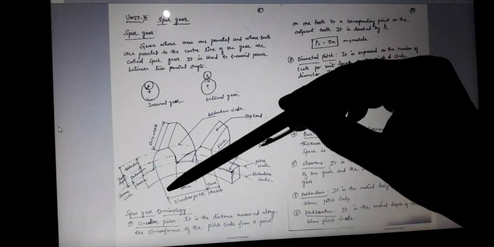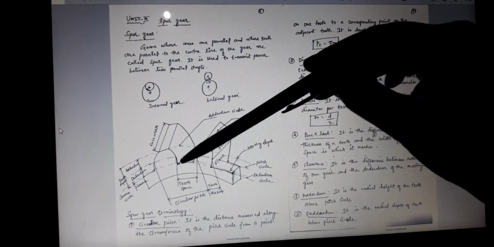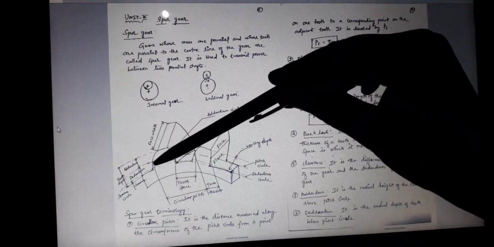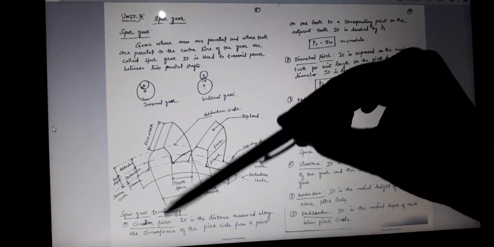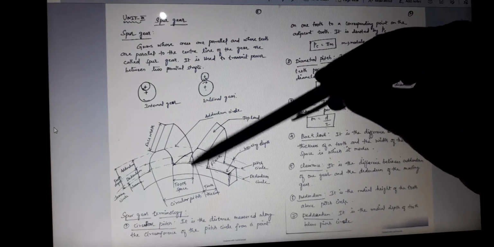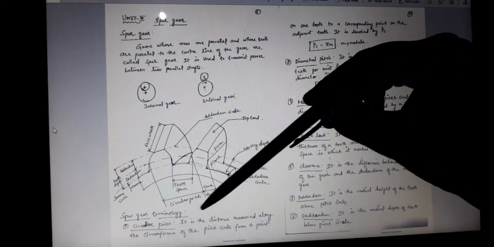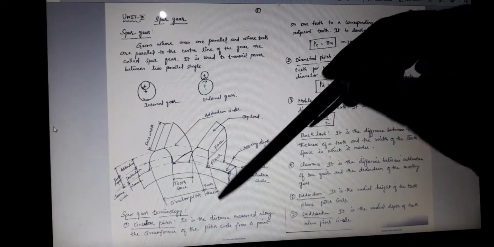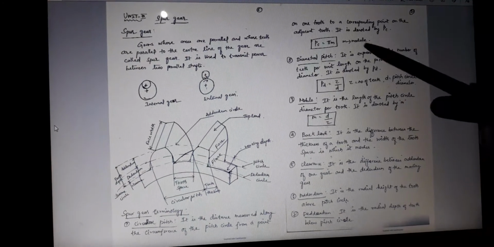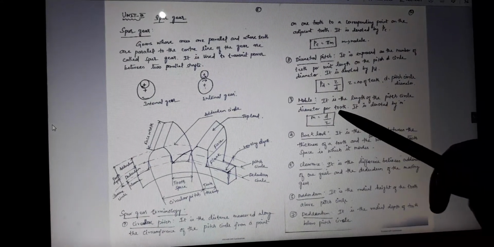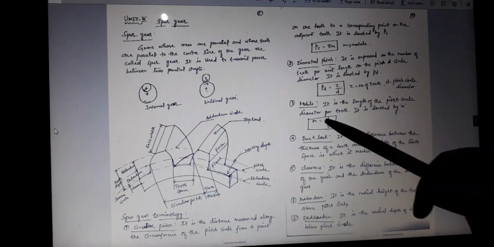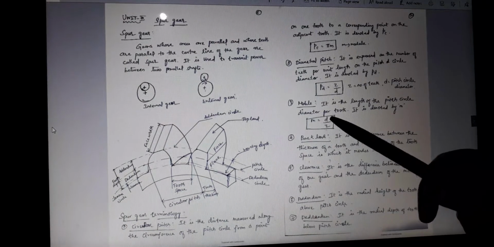Then what is meant by circular pitch? It is the distance measured along the circumference of the pitch circle from one point of a tooth to the corresponding point of the adjacent tooth. This is the circular pitch. The formula for circular pitch is pi times m. And what is meant by module? It is the length of the pitch circle diameter per tooth. It is denoted by m. The formula is m equals d by z.